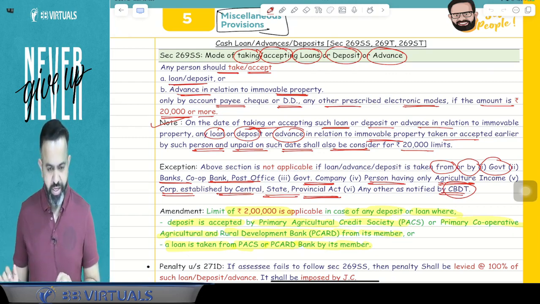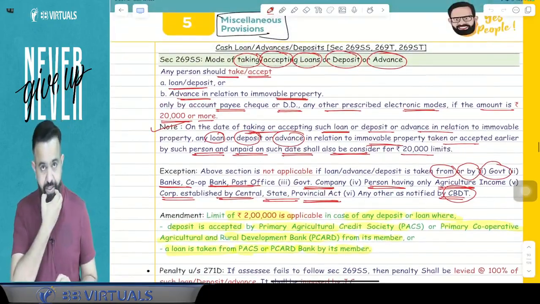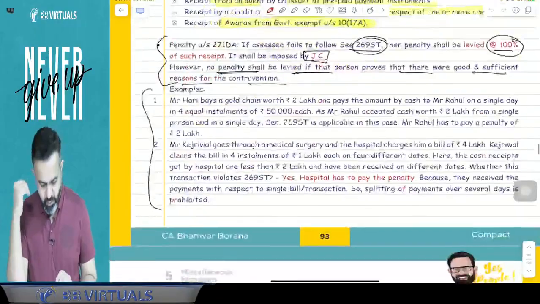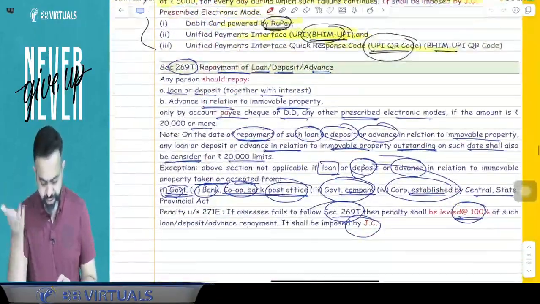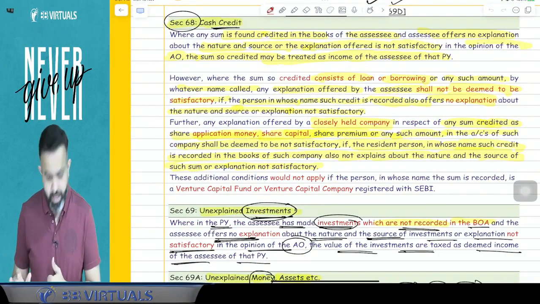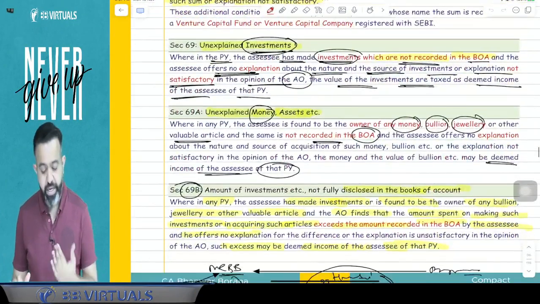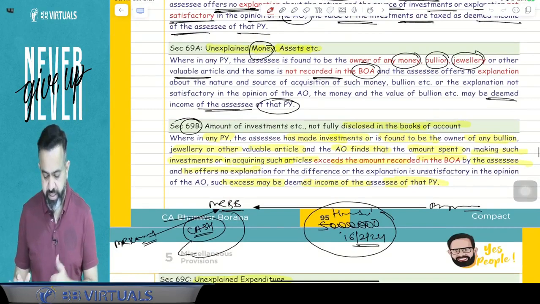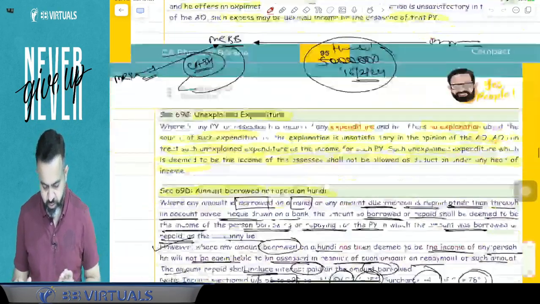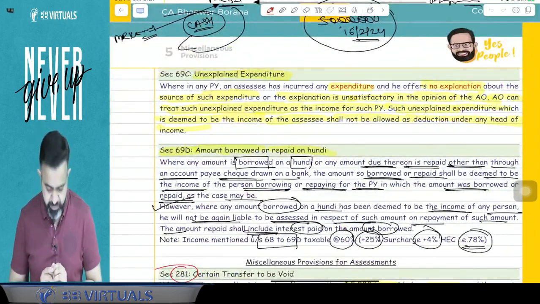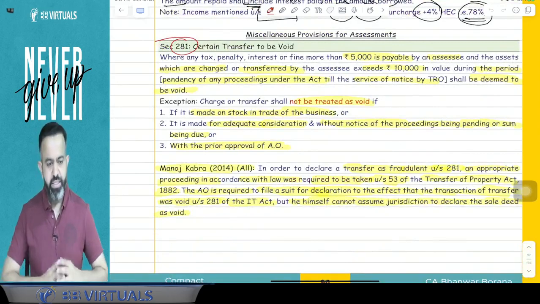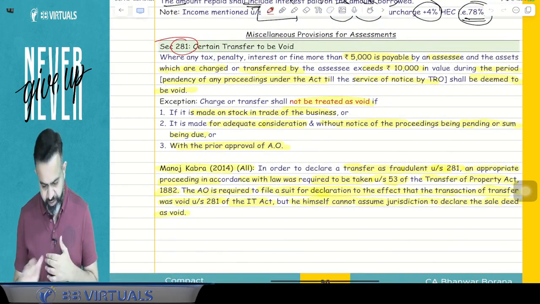So guys, in the last lecture, we discussed 269SS. After that, we discussed 269ST, 269T, 269SU. We discussed cash credit, section 68. We discussed unexplained investment 69, 69A unexplained money or asset, and 69B, where you have partly disclosed the asset but not fully disclosed it. Unexplained expenditure we have discussed, amount borrowed or repaid on hundi we have discussed, and certain transfers that may be treated as void, that we have discussed.